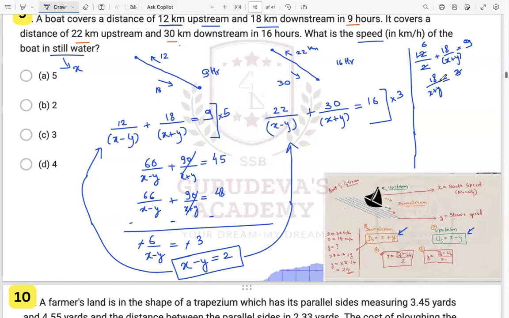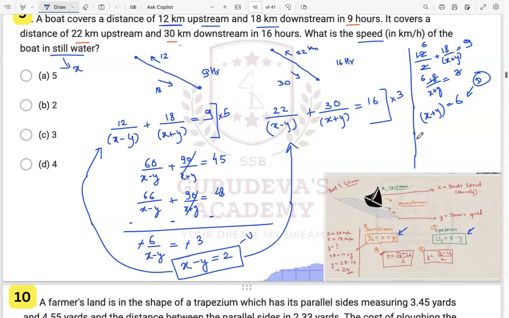So 3 and 18 can go over here. So this will be how much? 6 times. So x plus y we got as 6, right? X plus y is our downstream speed, and x minus y is our upstream speed, and we got the downstream speed as 6 over here, right?